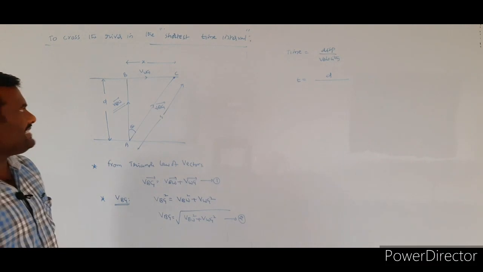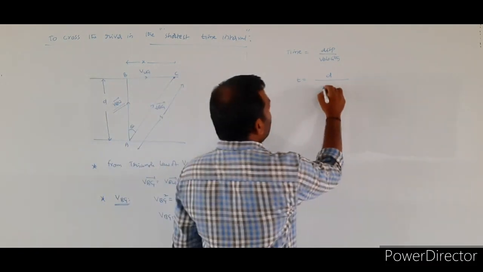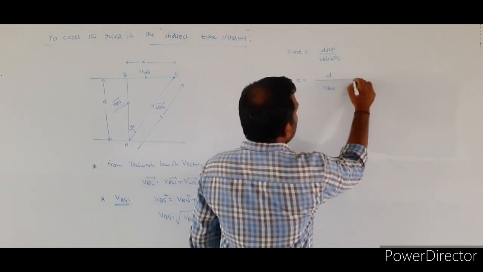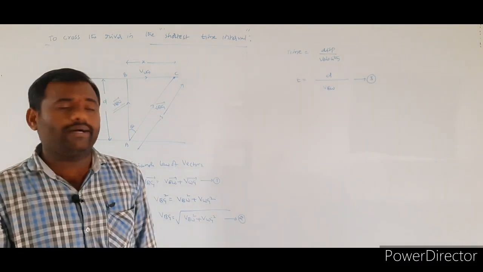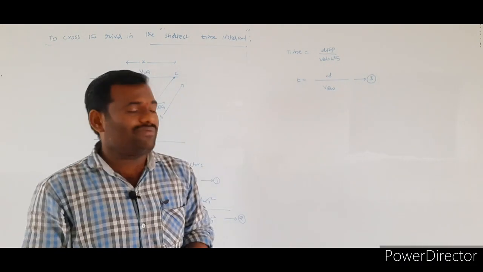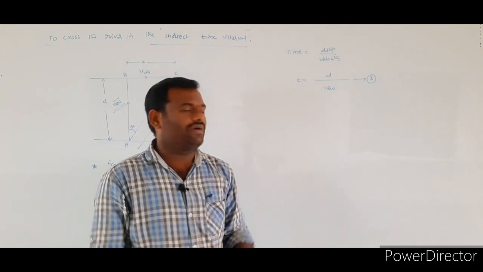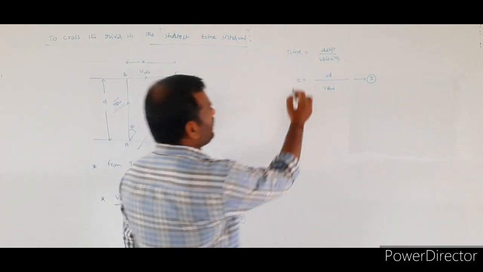So this equation is giving the time taken by the boat to cross the river in the shortest time interval.